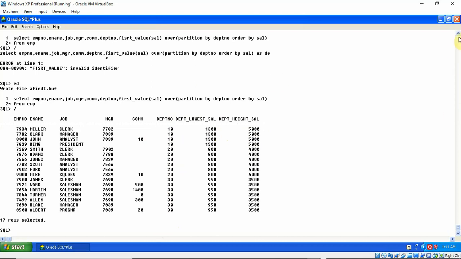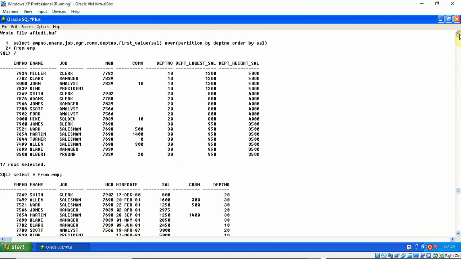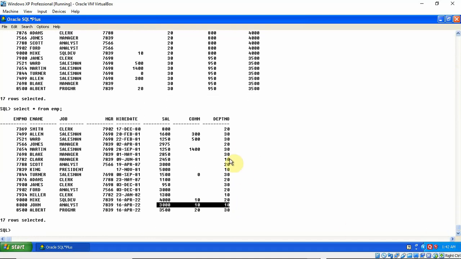I can show you select star from emp. Yes, you can see for the 10th department there is one salary of 1300, and there is a salary of 300. Okay, so 300 is the max, 500 is the max, so there is another record with 500 salary.